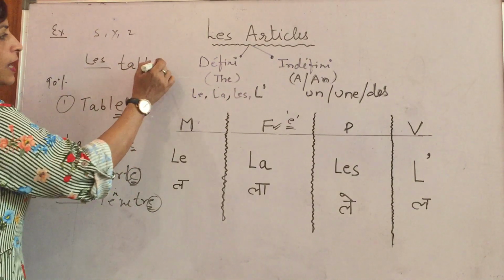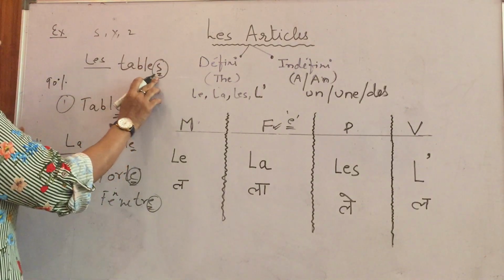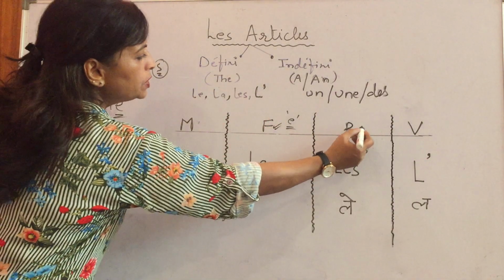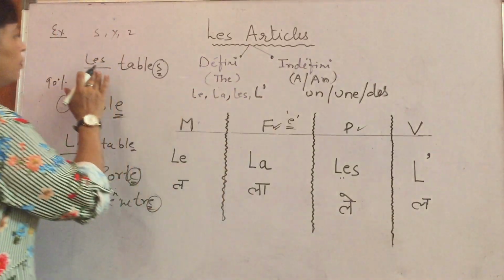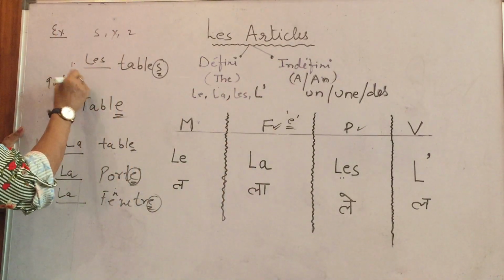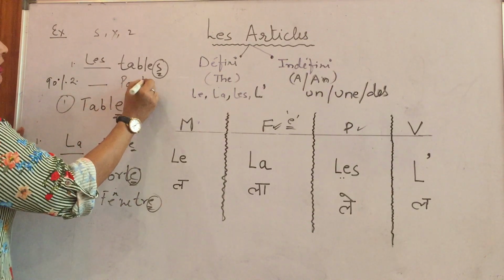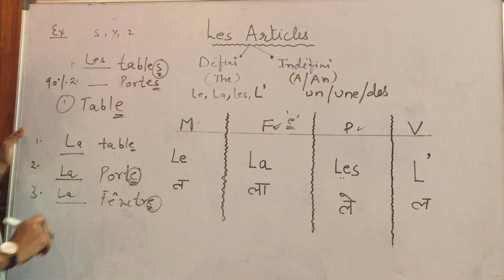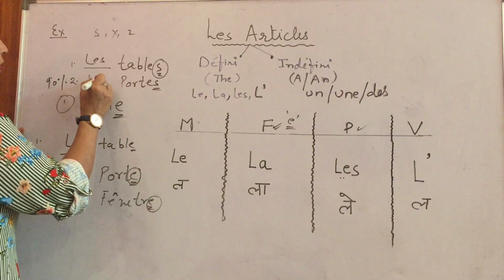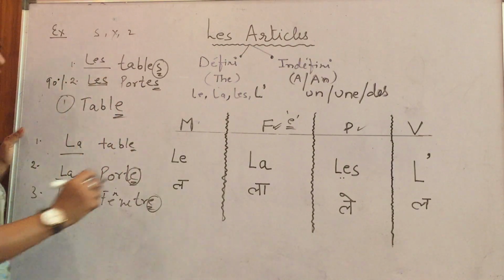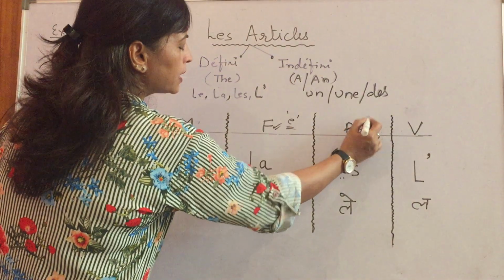This word is ending with S. That's why this word is plural. For that we will use LES. Let's take another example. P-O-R-T-E-S. This word is also ending with S. So that's why we will use L-E-S here. So feminine is clear, plural is clear.